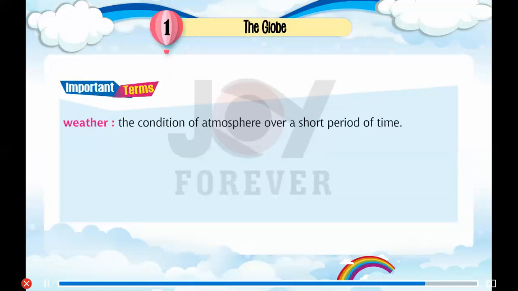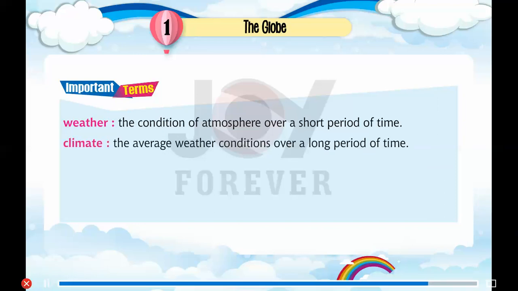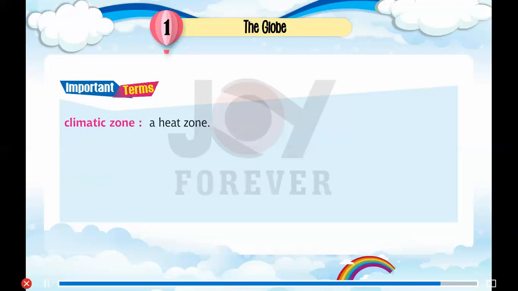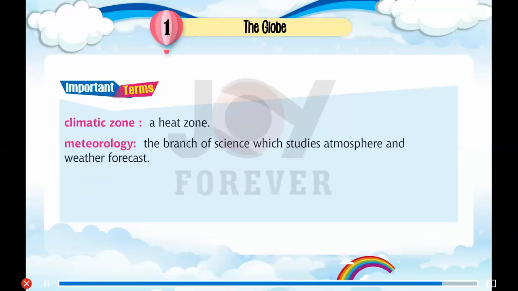Important terms. Weather. The condition of atmosphere over a short period of time. Climate. The average weather conditions over a long period of time. Altitude. Height above the sea level. Breeze. The wind blowing from and to the sea. Humidity. The amount of moisture in the air. Climatic zone, a heat zone. Meteorology, the branch of science which studies atmosphere and weather forecast.